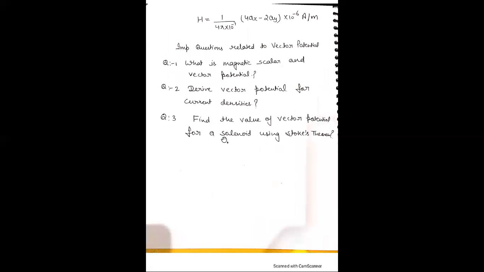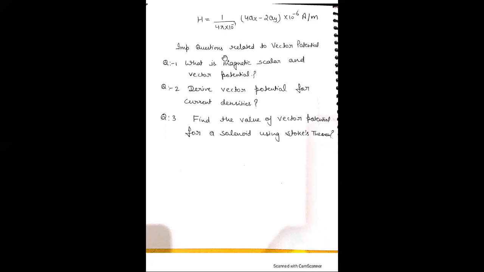We know that B is equal to mu naught H, and therefore H is equal to 1 by mu naught times 4ax minus 2ay times 10 to the power minus 6. The resultant is H equal to 1 upon 4 pi times 10 to the power minus 7, because mu naught is equal to 4 pi times 10 to the minus 7, times 4ax minus 2ay times 10 to the power minus 6 ampere per meter. This is the answer.